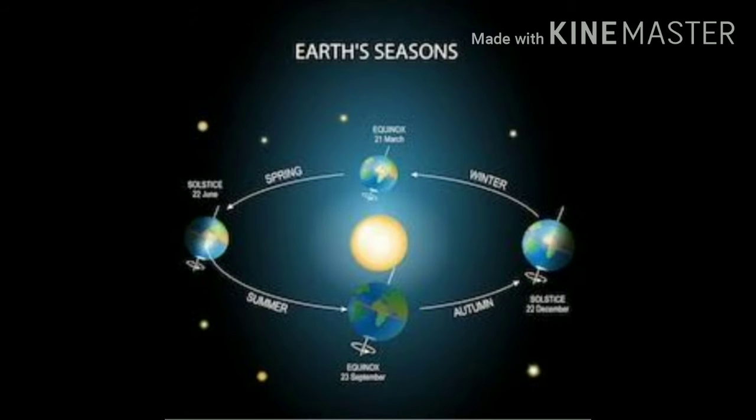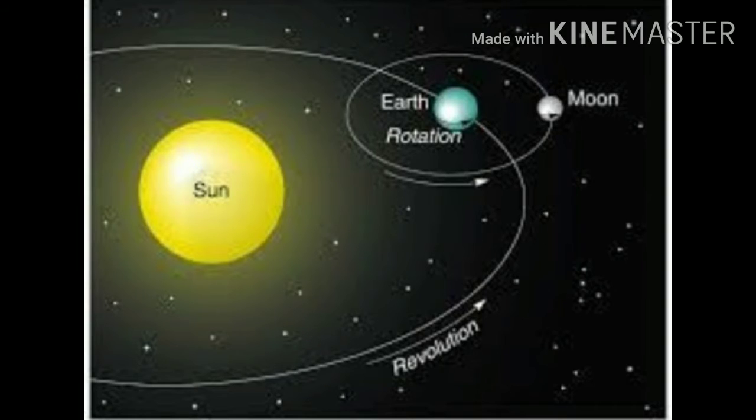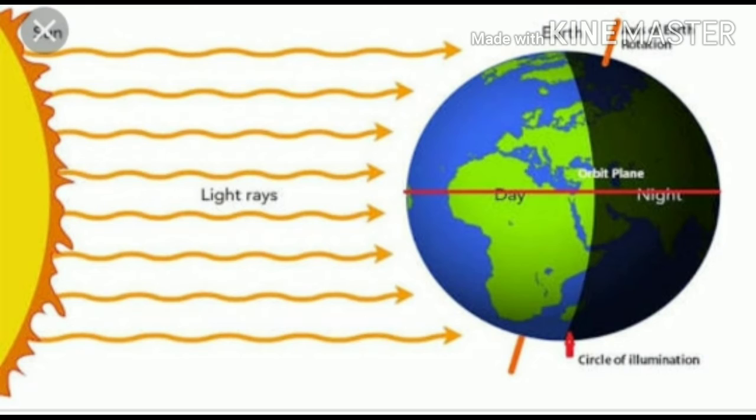The second movement of the Earth around the Sun in its orbit is called revolution. The Earth takes 365 1/4 days, that is 1 year, to revolve around the Sun. We consider a year as consisting of 365 days only and ignore 6 hours for the sake of convenience. These 6 hours saved every year are added to make one day, that is 24 hours.